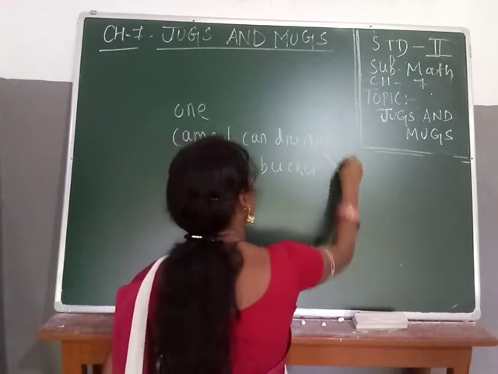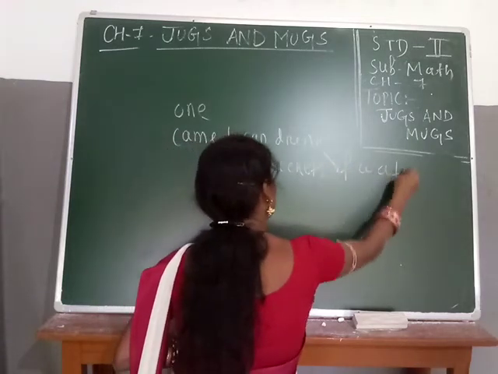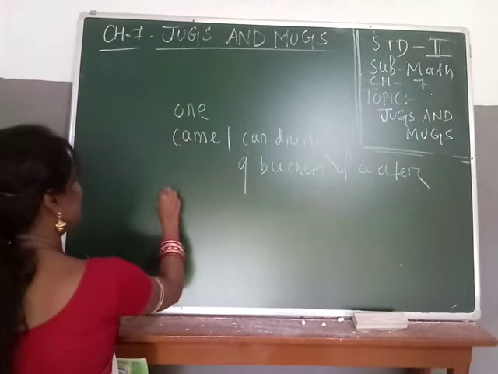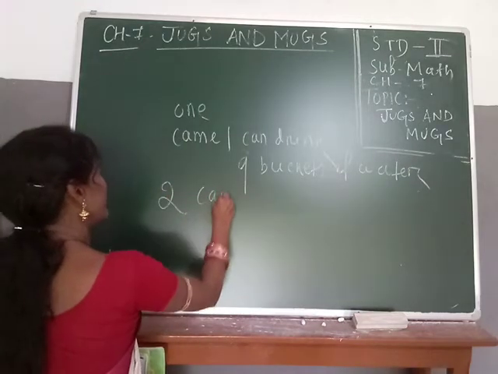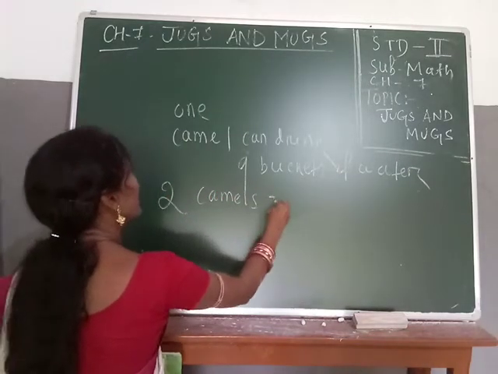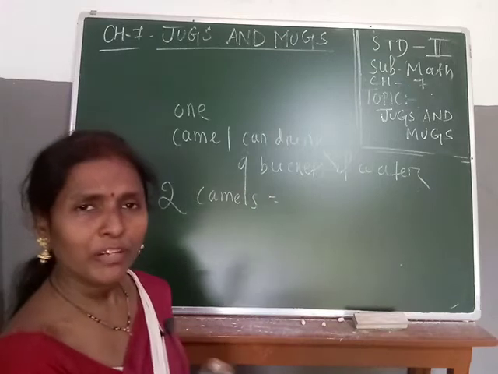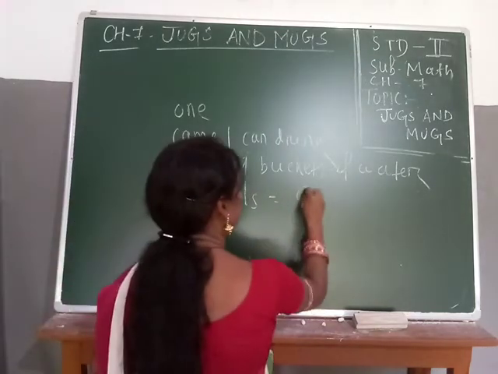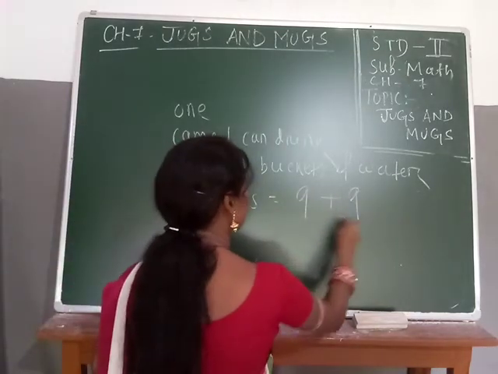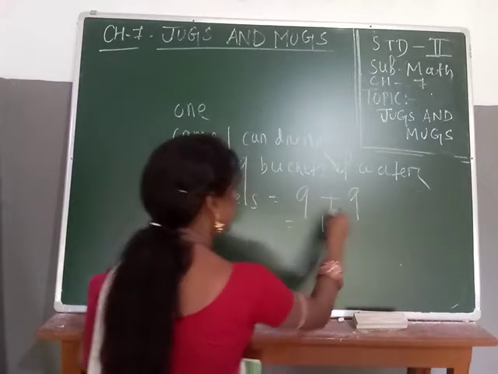9 buckets of water. So students, the question is given, if there are 2 camels, then how much water will they drink at a time? Yes, that one is 9 plus 9, that is 18.